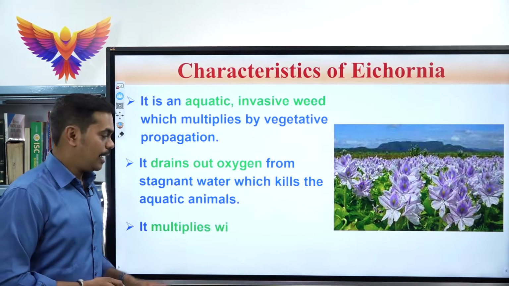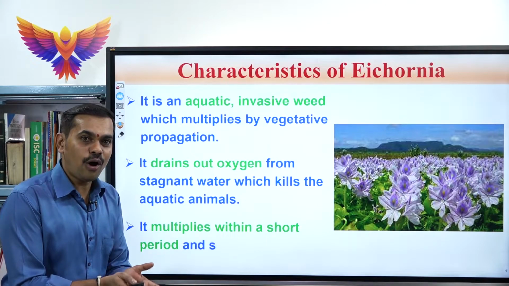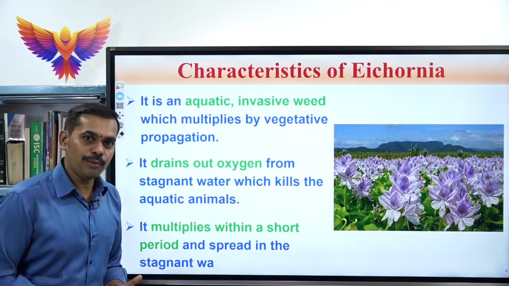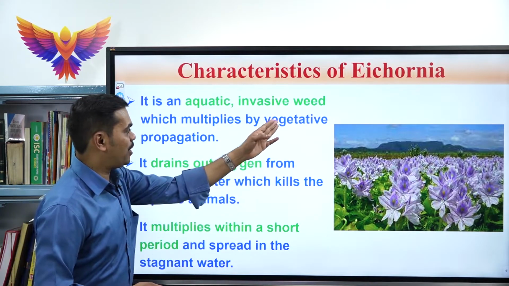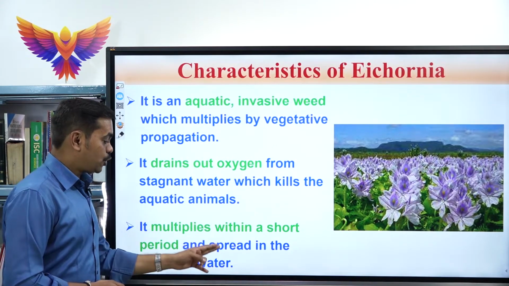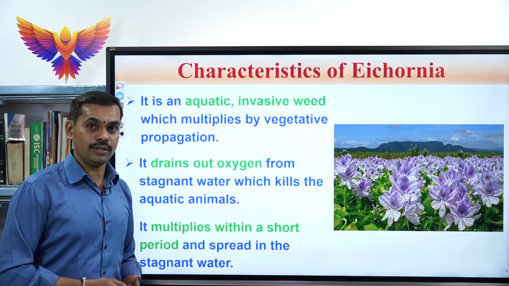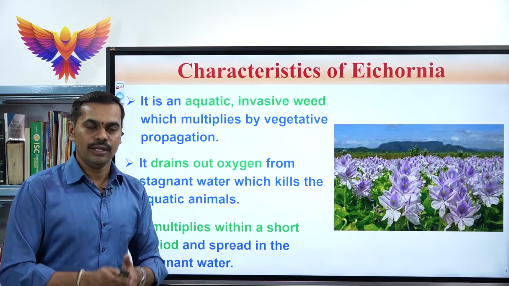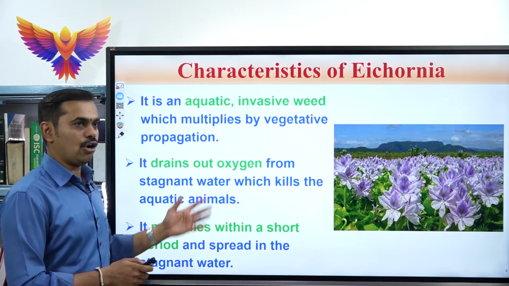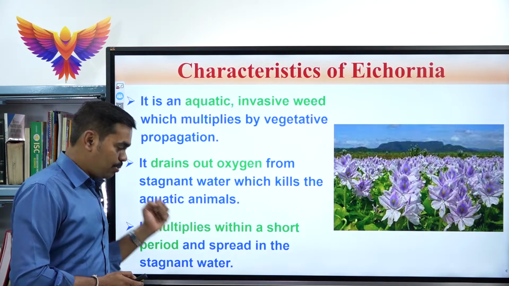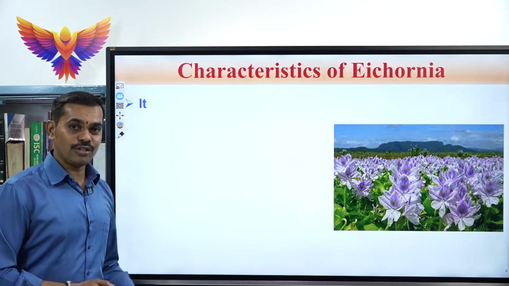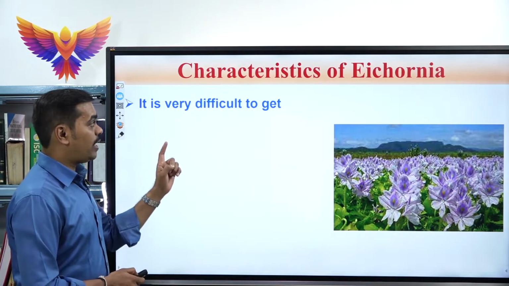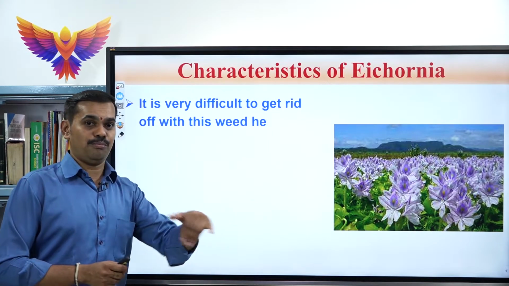And the third one, it multiplies within a short period of time. Within a short period, it multiplies very rapidly. How does it multiply? Again by vegetative propagation, and spreads in the stagnant water. You could never see that pond; the pond is completely covered with Eichhornia because it multiplies within a short period of time by vegetative propagation. Because of this, it is very difficult to get rid of it from that place.